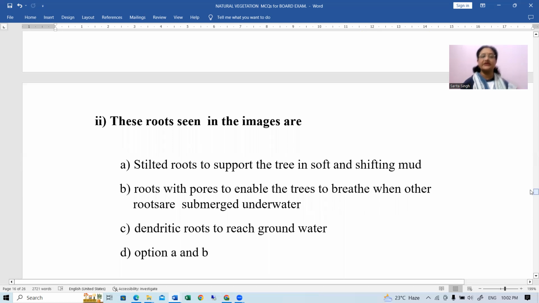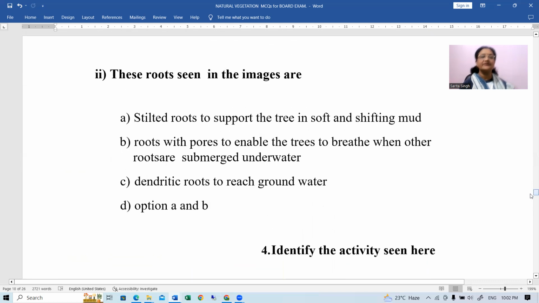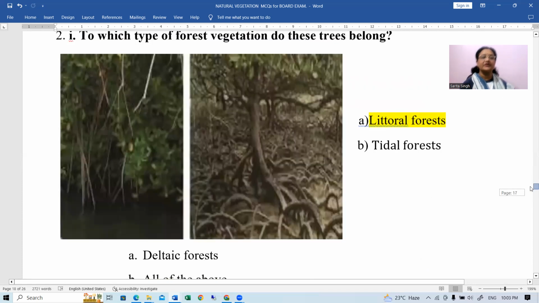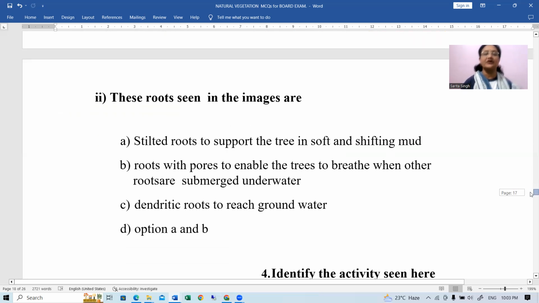Right? These roots seen in the images are stilted roots to support the tree in soft and shifting mud. Okay, roots with pores to enable the trees to breathe when other roots are submerged in the water. Then dendritic roots to reach groundwater. And option A and B. अब इनमें से कौन सा करेक्ट ऑप्शन यहाँ पर आप चूज करोगे? राइट? अब आप बताइए इसमें आपका क्या आंसर हो सकता है? Yes. Stilted roots to support the tree in soft and shifting mud. Okay, and their names are stilted roots. Clear? Then come to next.